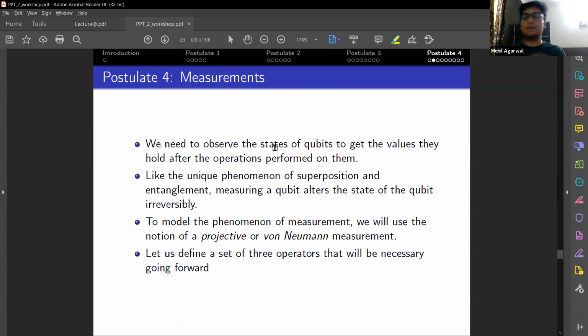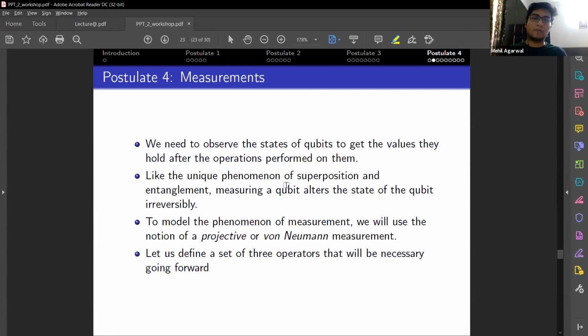Alongside the unique phenomena of superposition and entanglement, measurement is also unique to quantum systems, because performing a measurement will alter the state of the qubit irreversibly. You cannot go back to the same superposition or state which you had before performing a measurement.